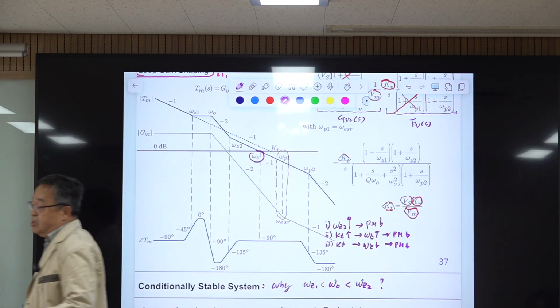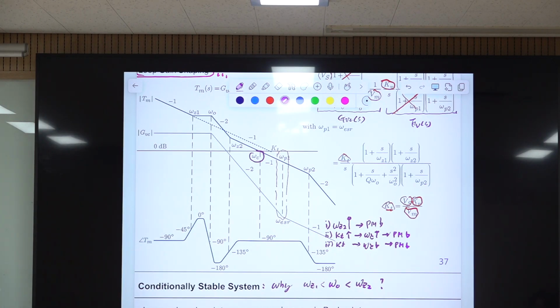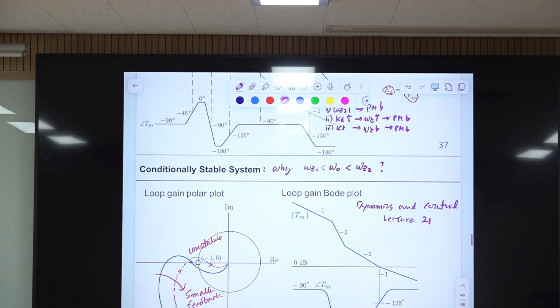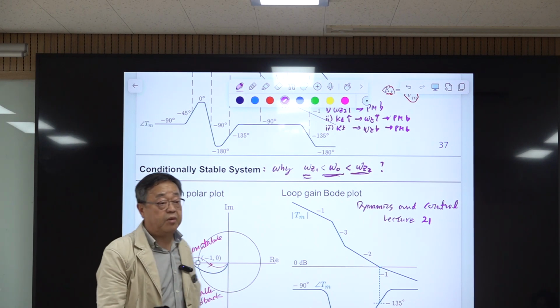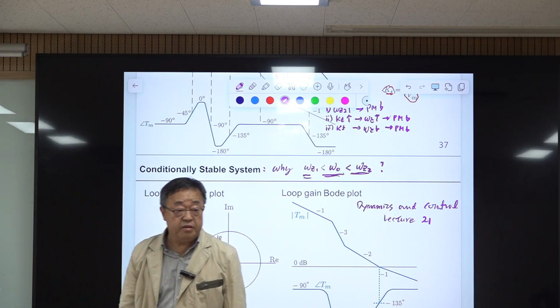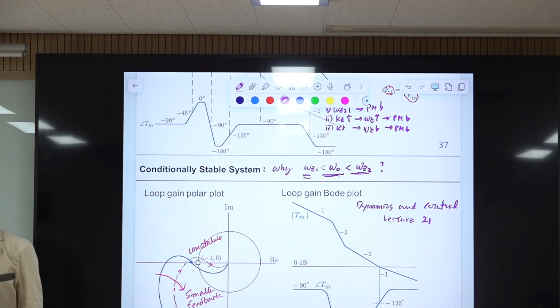This is called loop gain shaping, and we explored this region. We spent some time on why you place the 2 zeros, one before the double pole frequency and one after. That is related to the conditional stability of the system, and to avoid a conditionally stable system, we intentionally place one zero first and the other one after the double pole frequency. Okay, I think this is the end of this lecture.